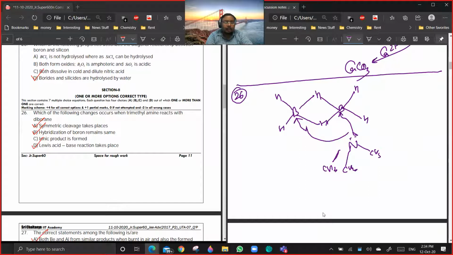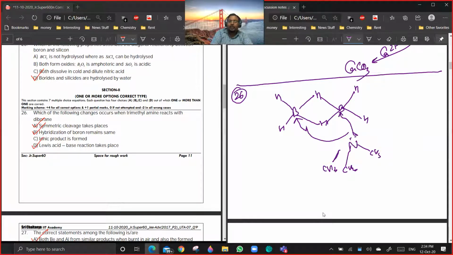So in that case, symmetrical cleavage will take place. The nucleophile will first attack one of the borons, then the next attack is taken on the second boron atom. So you will get a non-ionic product in that case. Is it clear? Yes or no? This I have discussed very clearly in the class. If it is possible, you can go refer to the notes again.